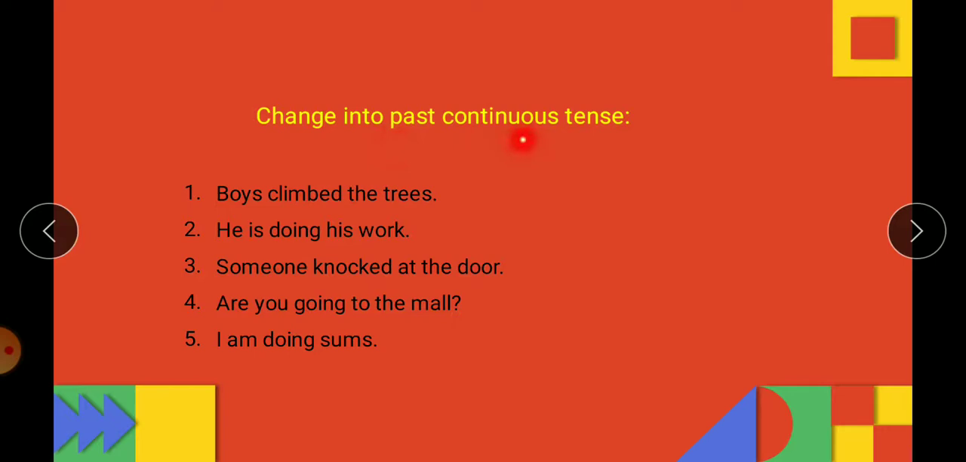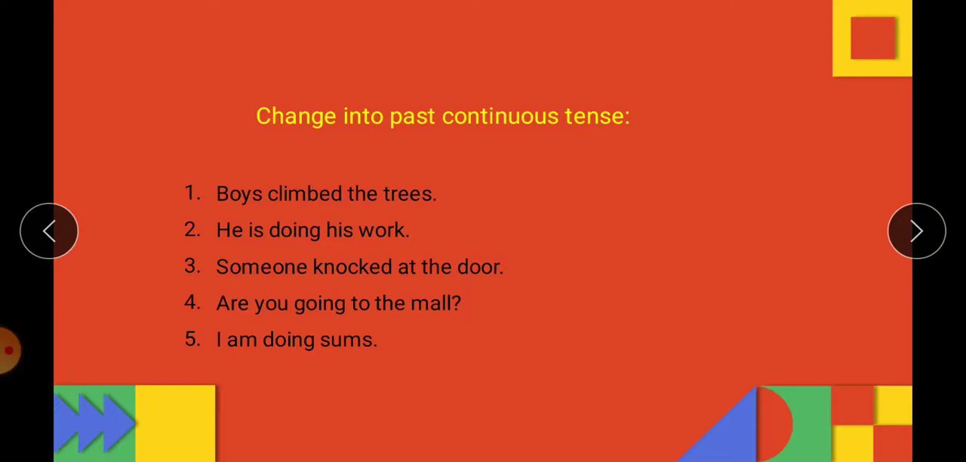Change into past continuous tense. Now children, whenever the question is for changing into any tense, in that case what you have to do? First find out the verb. Find the verb in the sentence. Example, like boys climbed the tree. What is the verb? Climbed. Okay. Now you know that in past continuous tense we use the ing form of the verb.